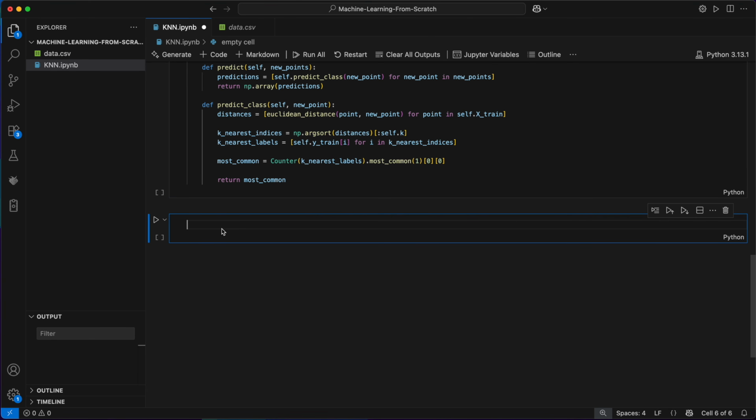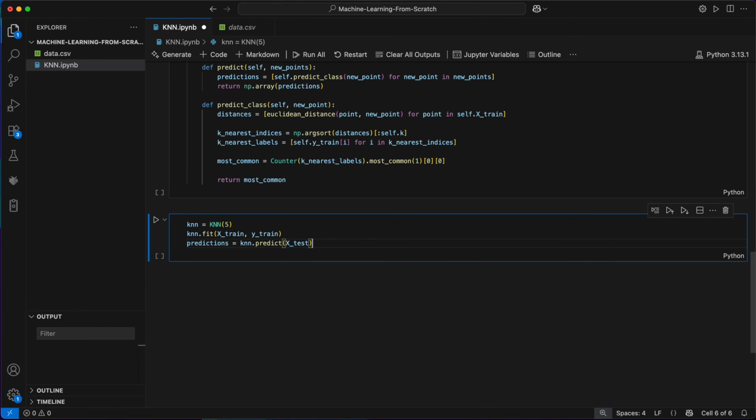Now that we're done, let's go ahead and run it. I'll instantiate our KNN class with k equal to 5 to start off with. This means the algorithm will look at the 5 nearest neighbors when making each prediction for a new data point. Next, I'll call the fit method and pass in our training data, which is just going to store this ready to make predictions directly, which we can now do by calling the predict method on our testing set. This will return our array of predicted class labels, either B benign or M malignant, for each new point in the test set.